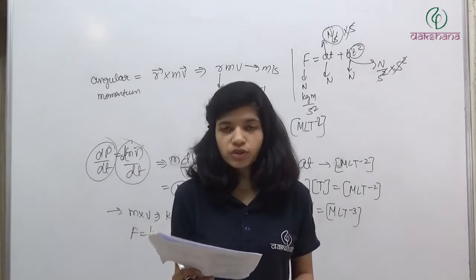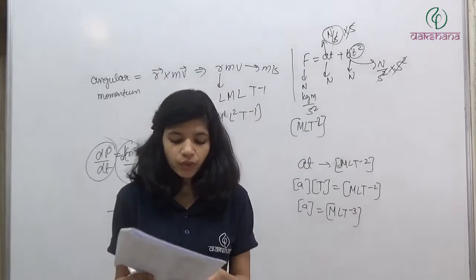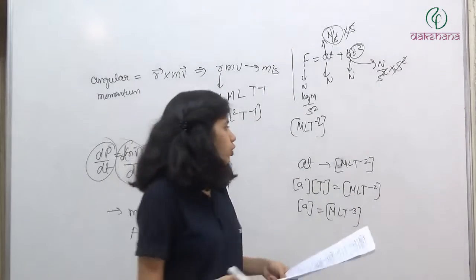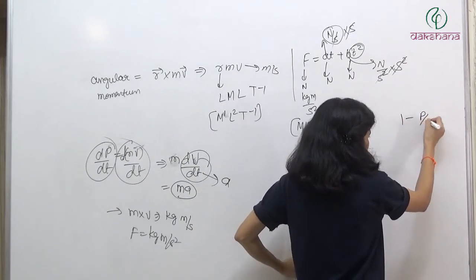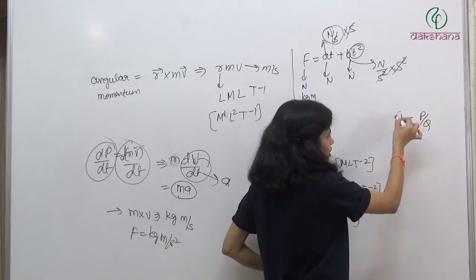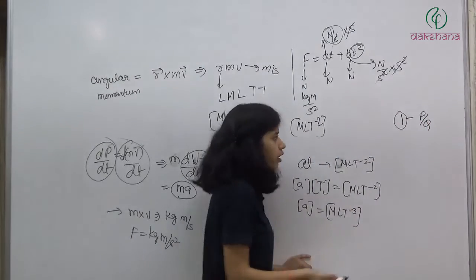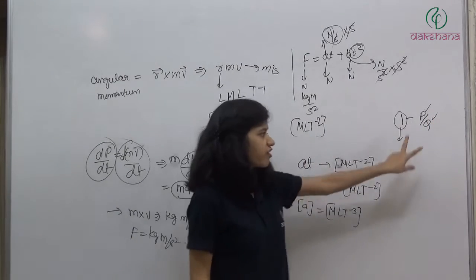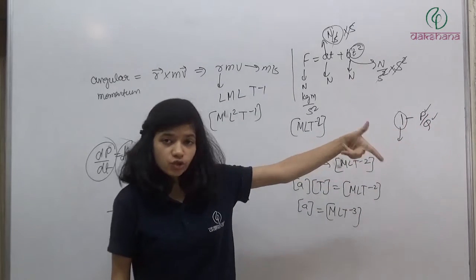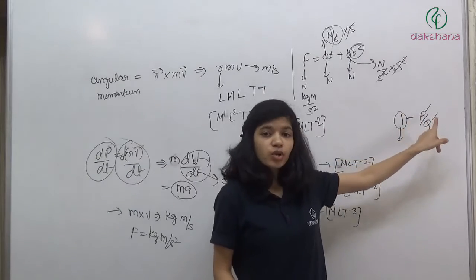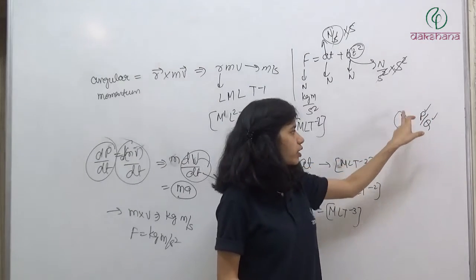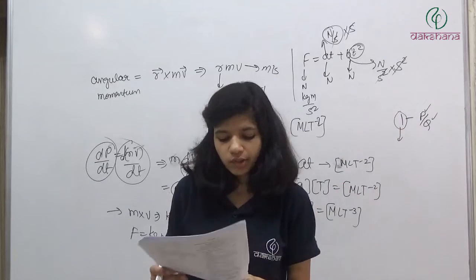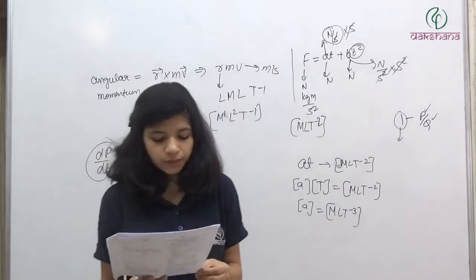P minus Q is not possible. P by Q is possible, है ना? P by Q is possible. So we have got one answer. इसका मतलब fourth option wrong होगा. तो क्या हम 1 minus P by Q कर सकते हैं? No, because this is dimensionless. This is a number. ये dimensionless है. If these two have different dimensions, then their division cannot become a dimensionless quantity. इनका division dimensionless quantity नहीं बन पाएगा. So we cannot subtract this from this. So fourth operation is also not possible. So operation possible will be third.